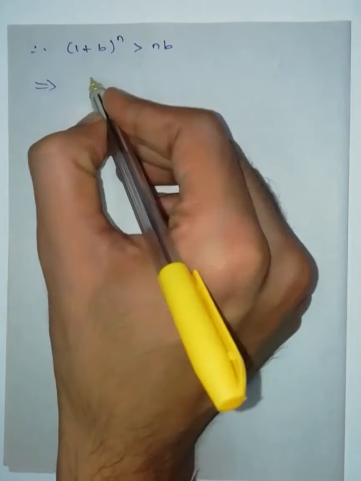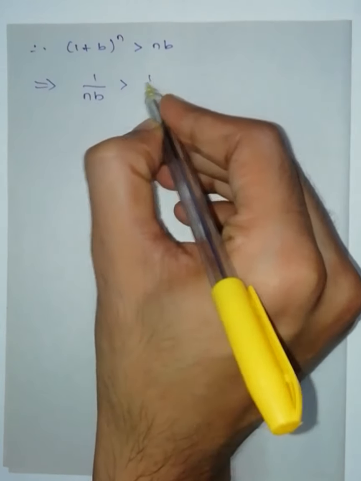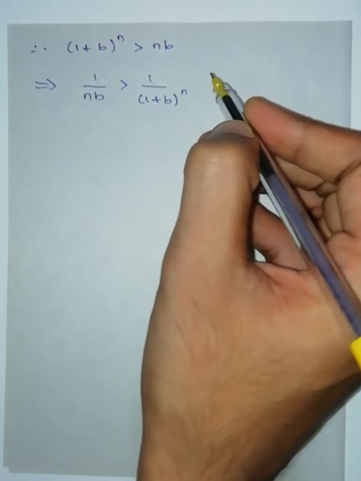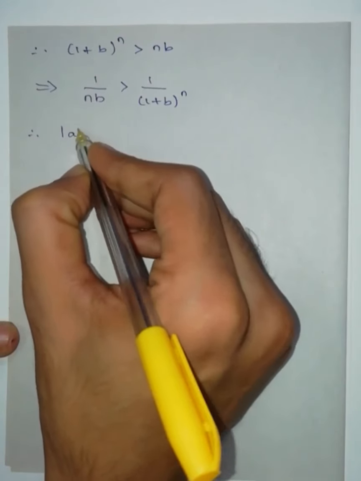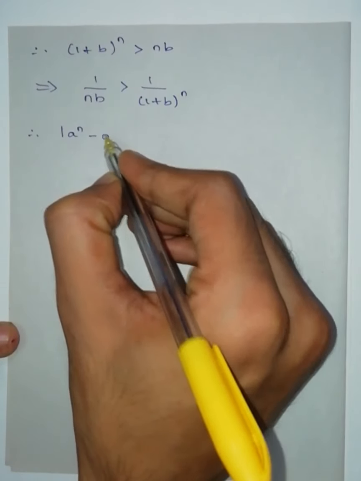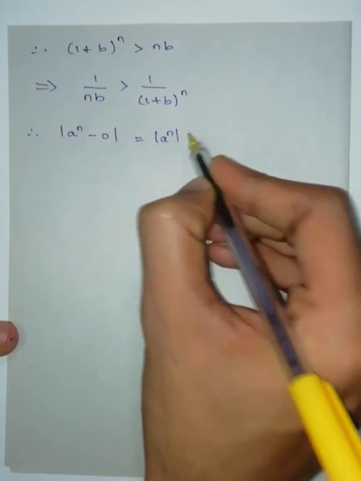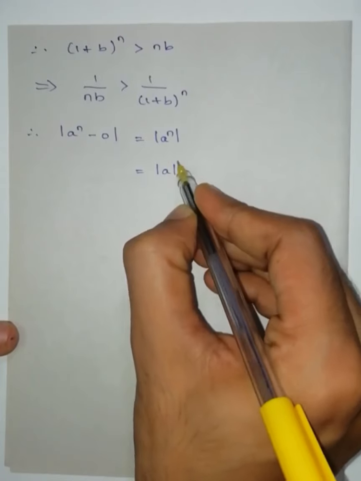Now, cross multiply. We will get 1 by nb is greater than 1 by 1 plus b whole to the power of n. Therefore, modulus of a to the power of n minus 0, I can write as modulus of a whole to the power of n.